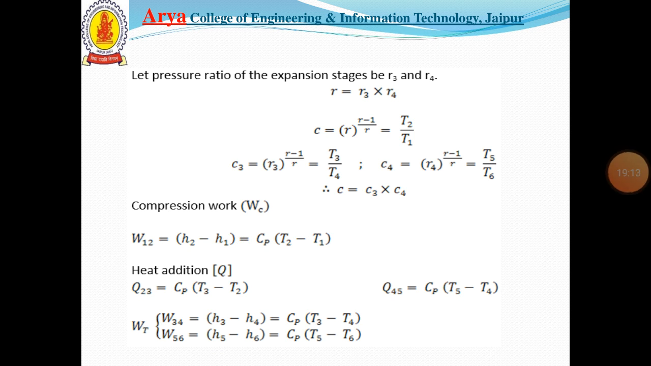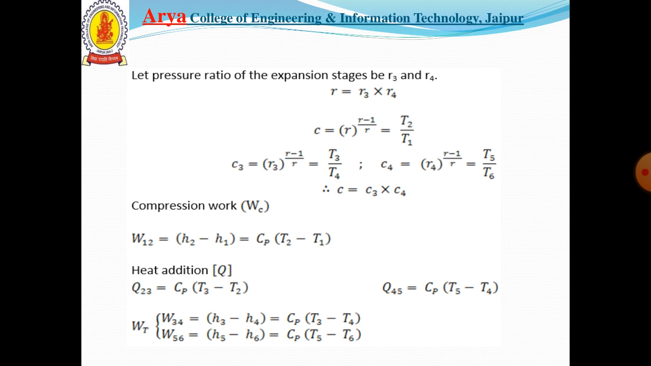Let the pressure ratio in the compression be r, and let the pressure ratios of the expansion stages be r3 and r4. Then we can obtain that r equals r3 into r4, and c equals r to the power (γ-1)/γ, equal to T2 upon T1. Similarly, c3 equals r3 to the power (γ-1)/γ, equal to T3 upon T4, and c4 equals r4 to the power (γ-1)/γ, equal to T5 upon T6. As c equals c3 into c4.